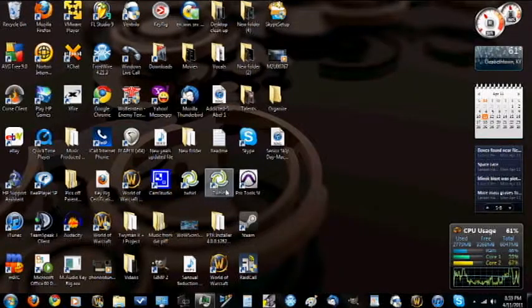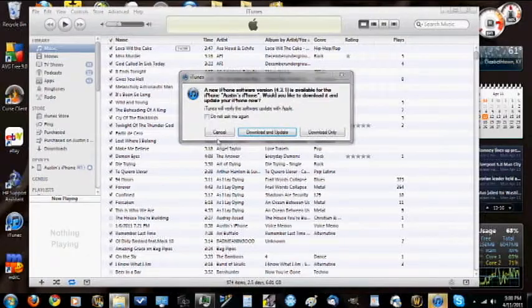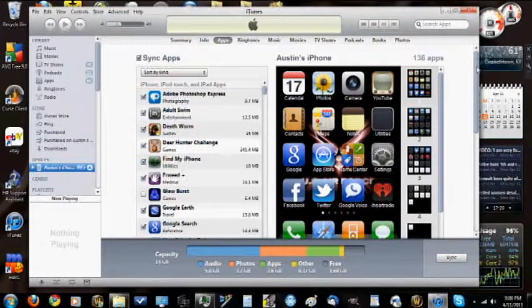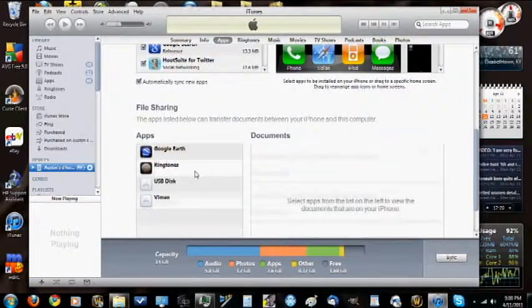Welcome back, guys. Once you get over to your computer, you want to plug in your iPhone and iTunes will pop up once it picks it up. And now once iTunes is open, you have to wait for it to recognize your iPhone. Once it's done that, you need to go to your iPhone and select the Apps tab. Go down to Ringtones.